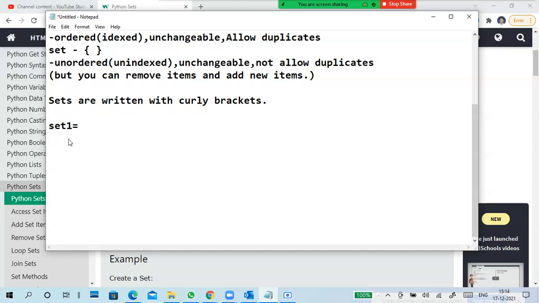I put set one. When you create a variable, better start with small letters only, and the end can be a number or nothing, no problem. Because if you use capital letters and forget to give the capital letter again, that's a problem. So better follow small letters. Don't start with a number and don't give a minus. You can give underscores, but you can't give a minus in a variable name. Values can be anything.